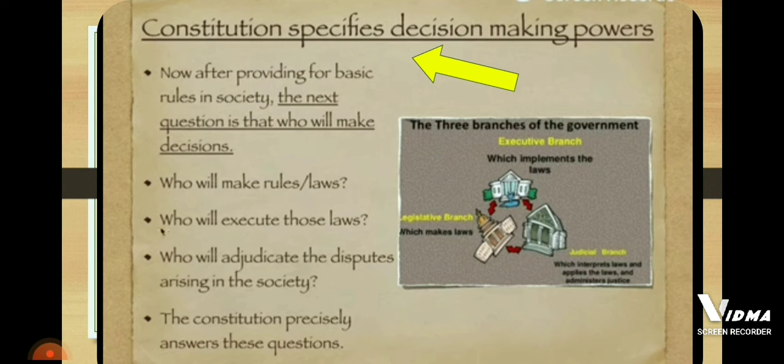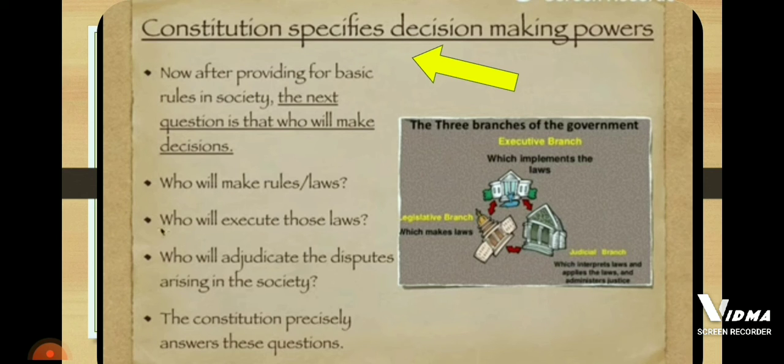Now the question comes: who is going to make the rules and the law, right? Who will execute those laws, and who will adjudicate, meaning interpret the law, or solve the conflict or dispute arising in the society? For that question we already have a solution provided by our Indian Constitution. There are three organs of government, right?